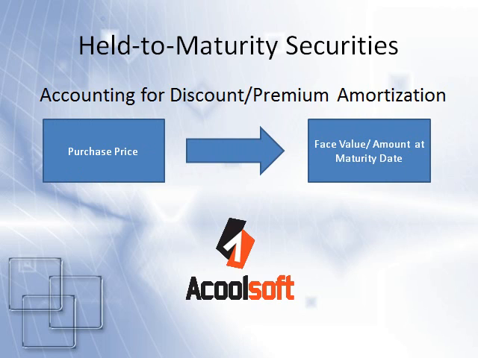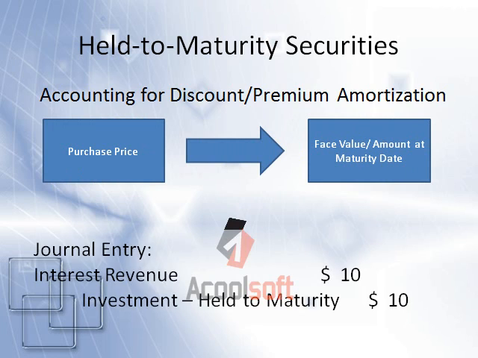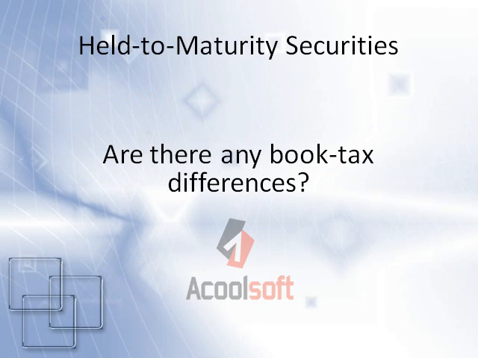Every year, the journal entry for the amortization is as follows. This is an example of a debt premium amortization. If you have a bond purchased at a discount, you reverse the entry with investment being debited and the interest revenue account being credited. The one question that still remains with held-to-maturity securities is if there are any book-to-tax differences that arise during the life of the security. The short answer is no.